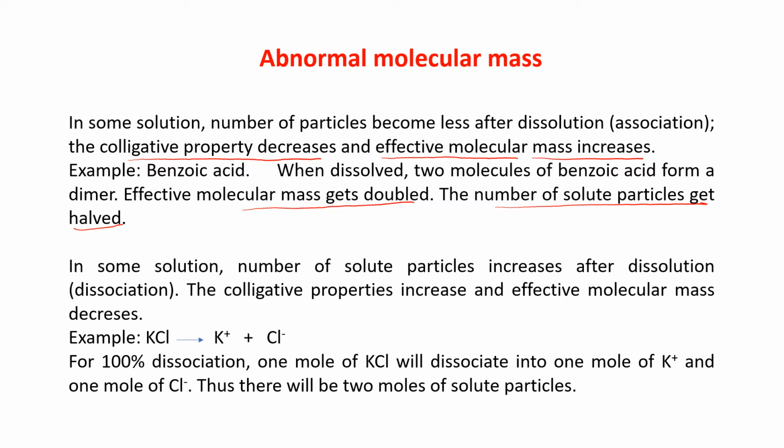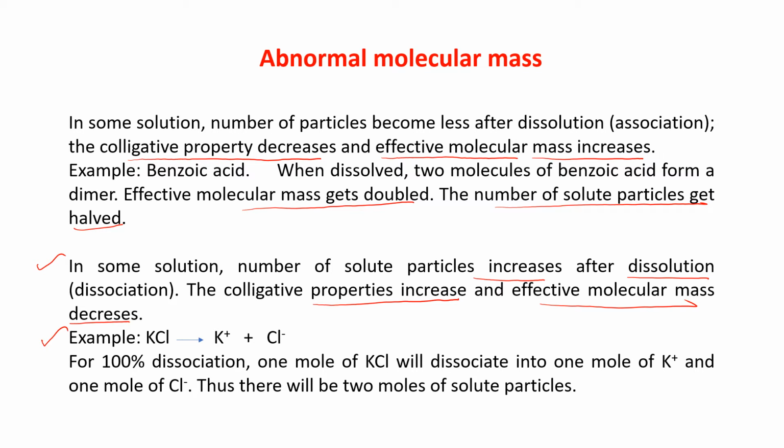In some solutions, the number of solute particles increases after dissolution. That means dissociation is taking place. In that case, the colligative property will increase and the effective molecular mass will decrease. For example, KCl.